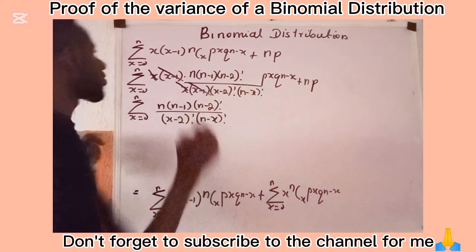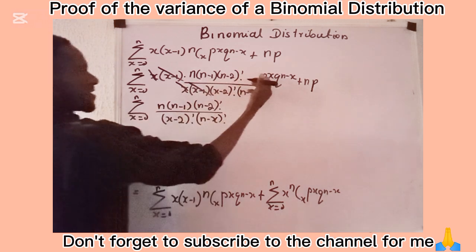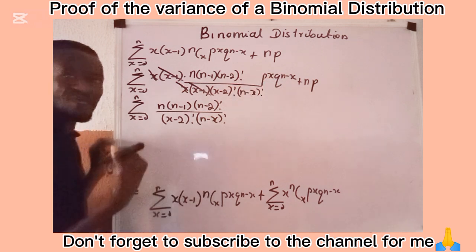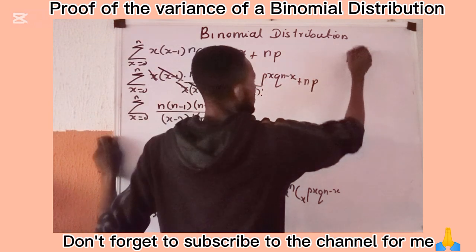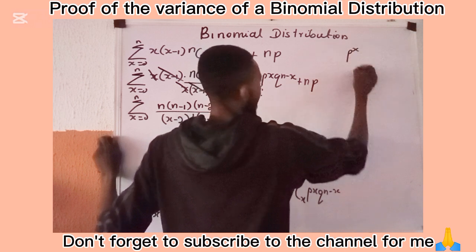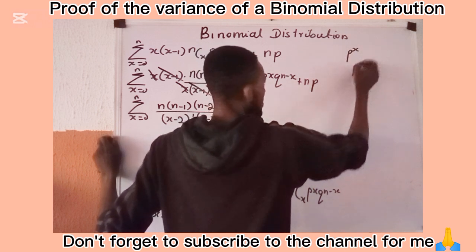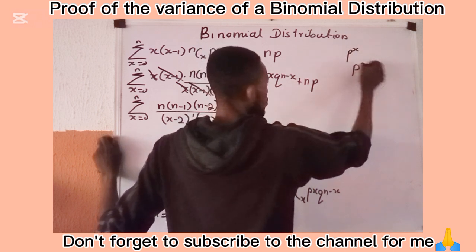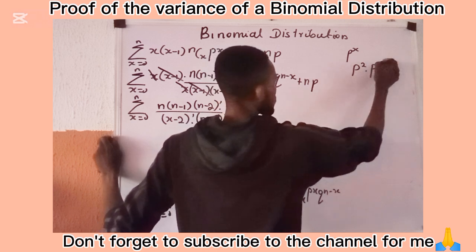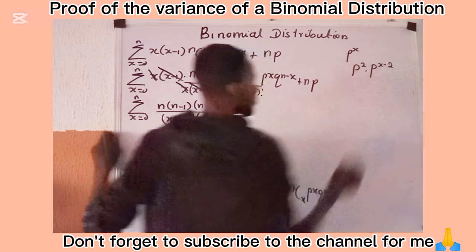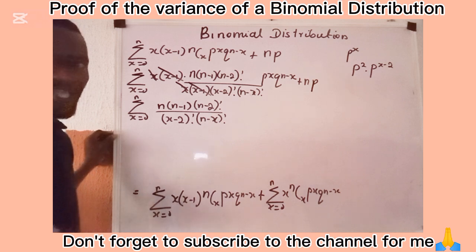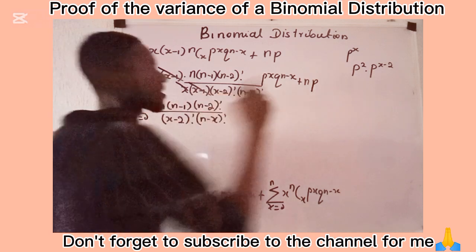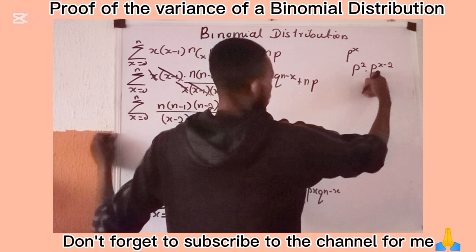So I'm trying to show you how this p raised to power x can be expressed. Now if somebody has p raised to power x, and that person has something like p raised to power 2 multiplied by p raised to power x minus 2, are they the same thing? The answer is yes, because this p and p are of the same base.